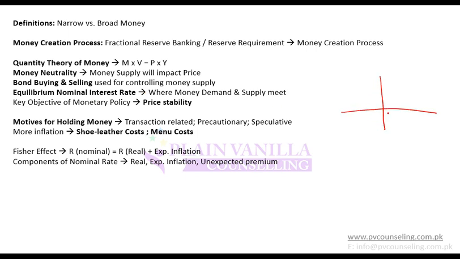So interest rate is the rate at which borrowing and lending will be done. So how is interest rate found, or what is the equilibrium interest rate? Equilibrium interest rate is the one at which money demand equals money supply.